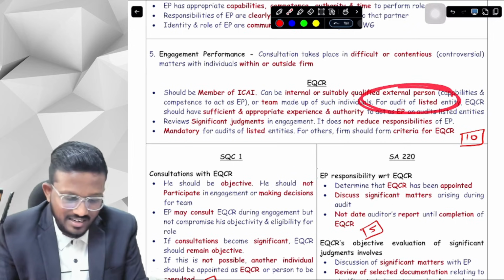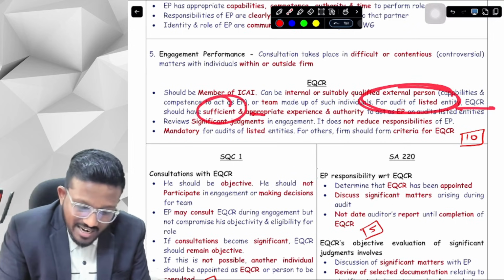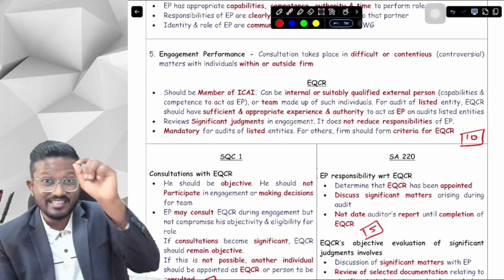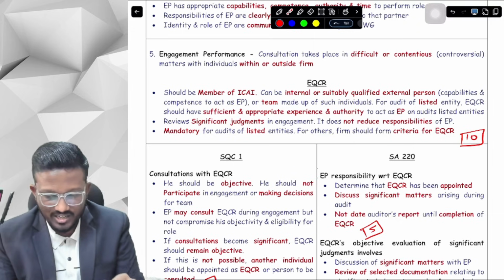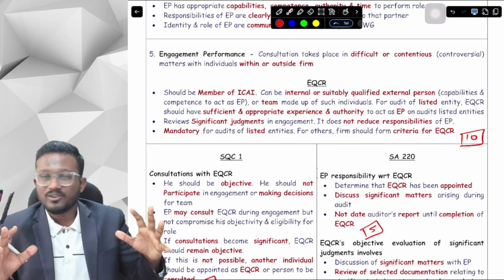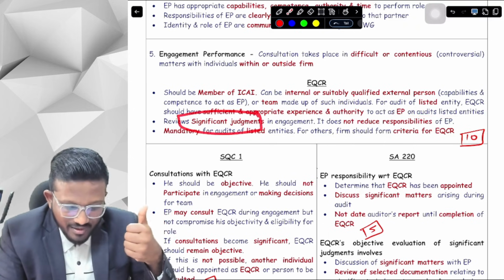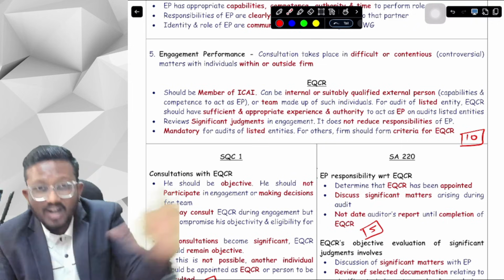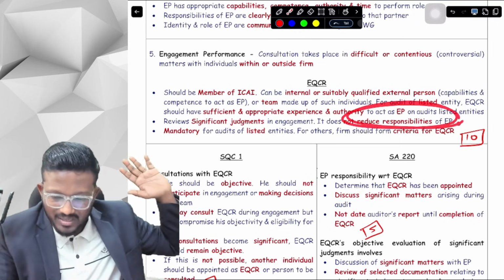For audit of listed entity, the EQCR should have sufficient and appropriate experience and authority to act as engagement partner. In case of listed entity, this requirement is mentioned. Now, does the EQCR review all the audit? No sir. The EQCR reviews only significant judgments in the audit engagement, and this review of significant judgments does not reduce the responsibilities of the EP in any way.